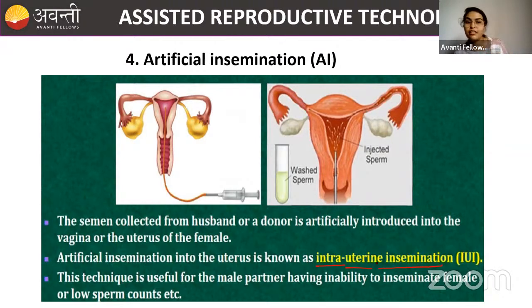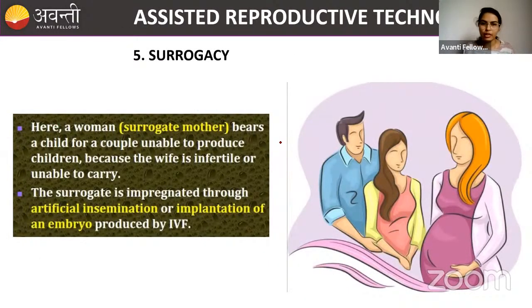Okay, so what are we inserting? We're inserting sperms. Okay, we are only inserting the sperms. This is called artificial insemination. Ye natural hota hai beta in the couples, but sometimes when there is an erectile dysfunction problem, this process is undertaken. Okay, now what is surrogacy?